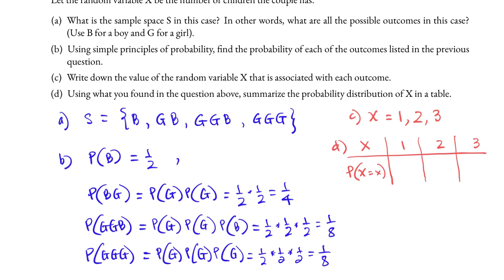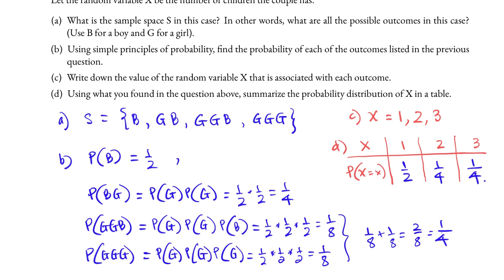The probability when x equals 1 is the probability of a boy, one child only, and that is 1/2. The probability when x equals 2, 2 children, is 1/4. For the probability that they have 3 children, there are 2 cases, each has a probability of 1/8, and 1/8 plus 1/8 is 2/8, but 2/8 is 1/4. And so we have P of x equals 3 equals 1/4.